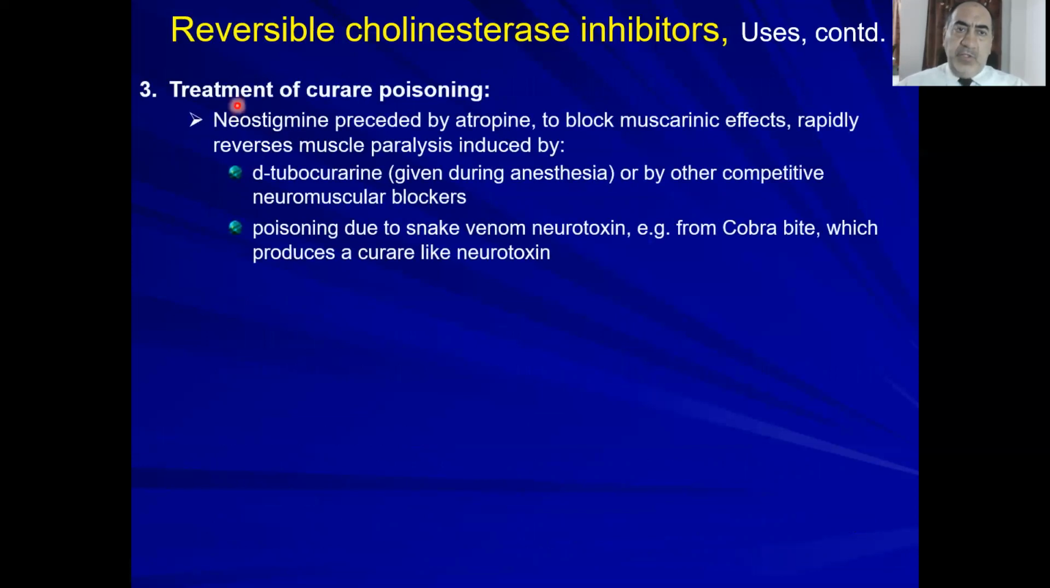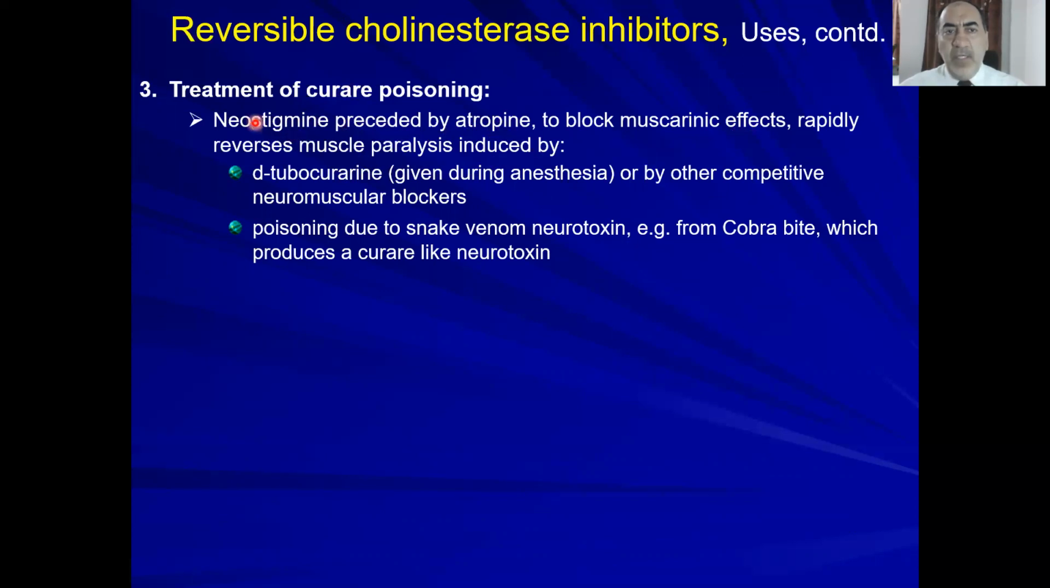Okay, so third use is treatment of curare poisoning. Curare is arrowhead alkaloids. They can cause a neuromuscular blocker effect or muscle paralysis. To deal with them, so these curare, they block the NM nicotinic receptor. They are competitive inhibitors. But when you use them for treatment, you precede them with atropine to block the muscarinic effects. Why do we do that?